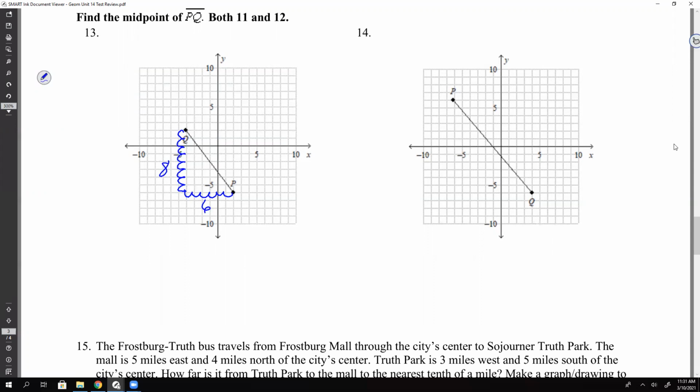Okay, so you're going to go half as much in each direction. So, yeah, I'm going to go down 4, over 3. So down 1, 2, 3, 4, and then over 1, 2, 3. And that's where I land. So what's the coordinates of that spot? -1, -2. Perfect. And if you use the midpoint formula, you will get the same thing. Okay? All right.